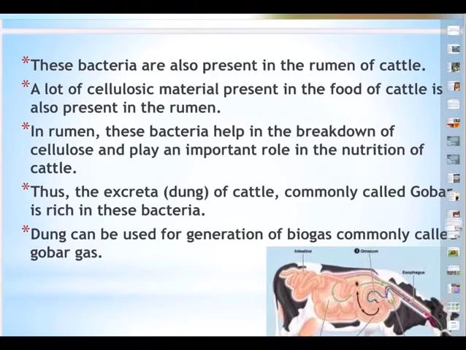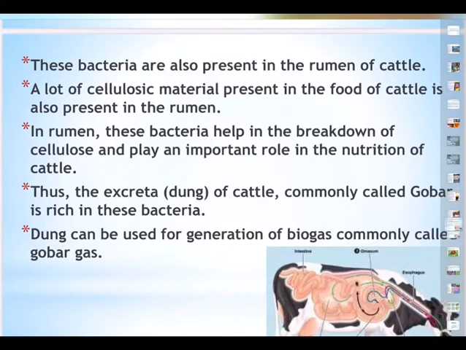The methanogens are present in the rumen of cattle, rumen, second stomach, where a lot of cellulosic material is present. Where is cellulose present? In the food of the animals, and food of the animals is invariably grasses. So grasses contain a lot of cellulose. So a lot of cellulosic material present in the food of the cattle is present in the rumen, the second stomach. So in rumen, the methanogens help in breaking down the cellulose and play an important role in the nutrition of the cattle.